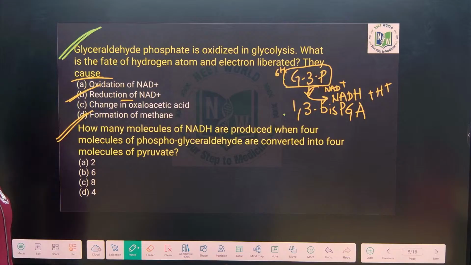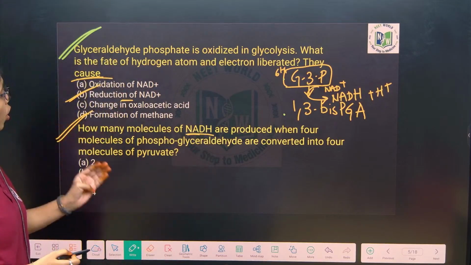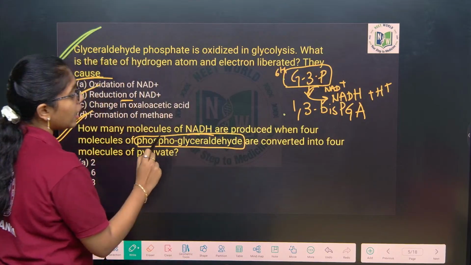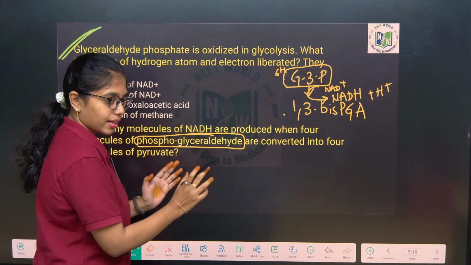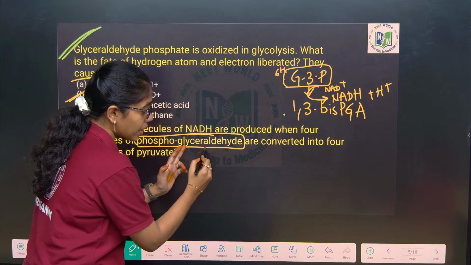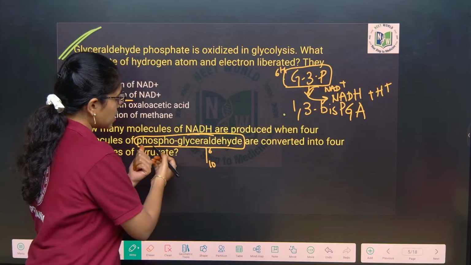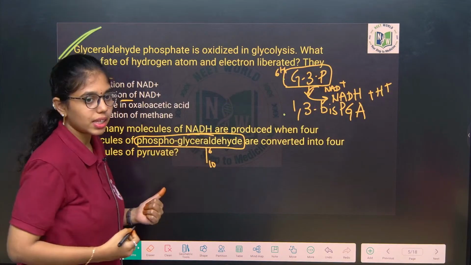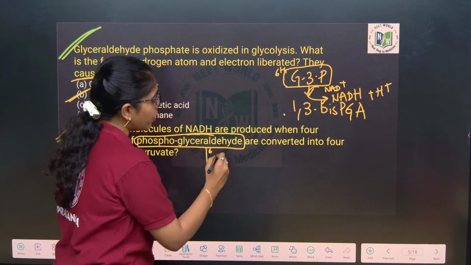How many molecules of NADH are produced when 4 molecules of phosphoglyceraldehyde are converted to 4 molecules of pyruvate? You listen, don't get confused here. From the 6th to the 10th step the question is asked. At the 5th step you can see glyceraldehyde 3-phosphate or phosphoglyceraldehyde, one and the same. From here to the 10th step we will count it as how much?